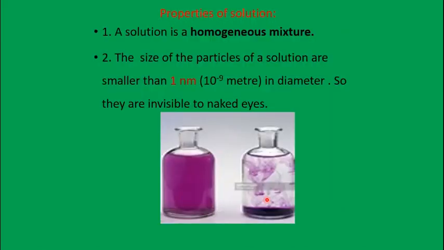Next, let's study the properties of solution. So what is a solution? A solution is a homogeneous mixture because you cannot see two distinct layers. This is potassium permanganate in water. When the small solid is dissolved in water, after some time you can see that it completely dissolves to give this color. So it is a homogeneous mixture.